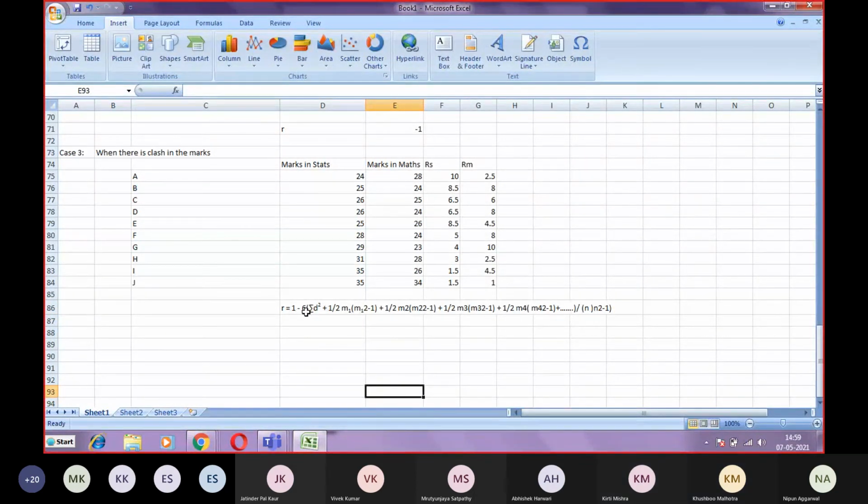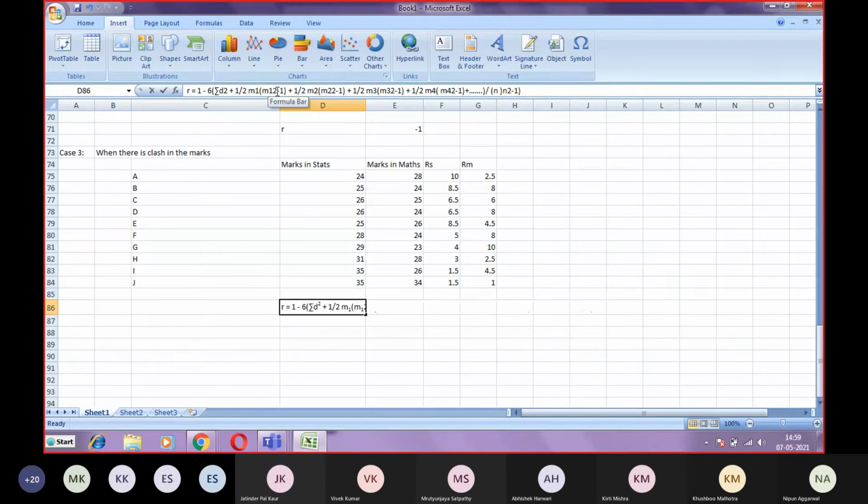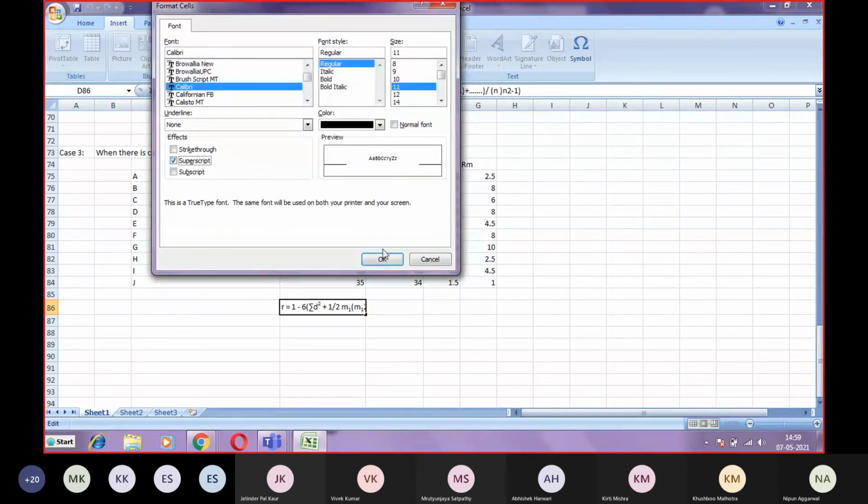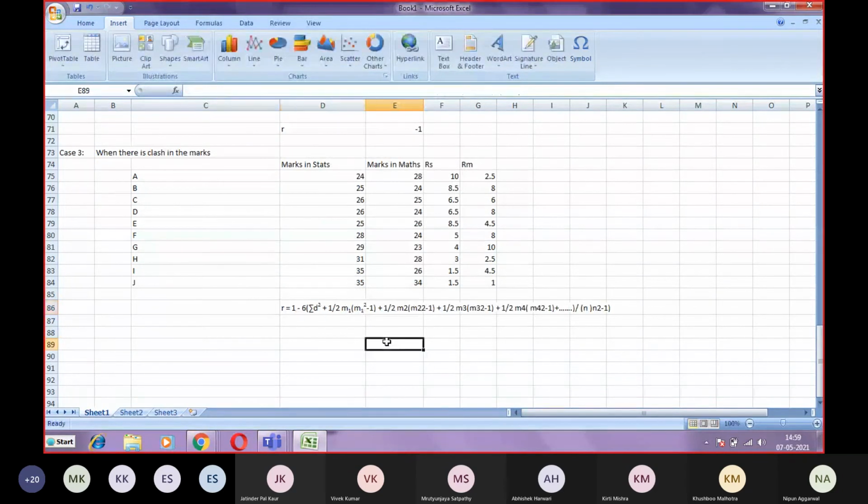That is 1 minus 6 into sigma d square plus 1 by 2 into m1 square. So it will be like m1 into 1 by 2 m1 square. Fine.